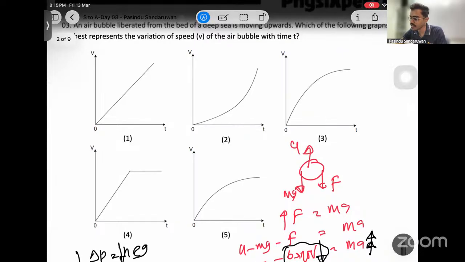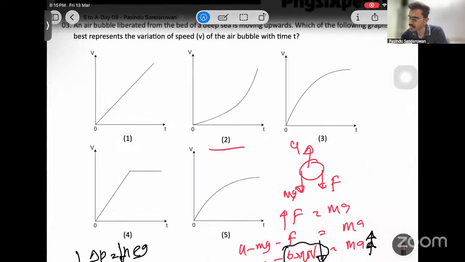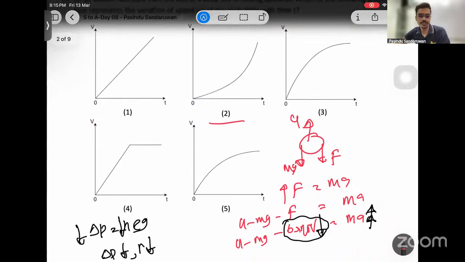Only increasing acceleration curve we have here is 2. Then it has to be 2, considering the pressure difference that occurs here. When the air bubble goes upwards, pressure decreases, and when pressure decreases, its radius decreases.